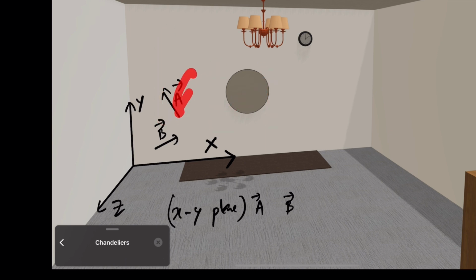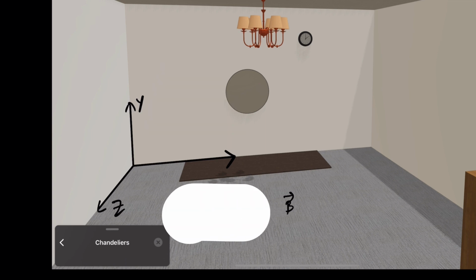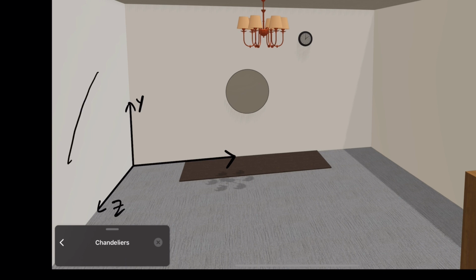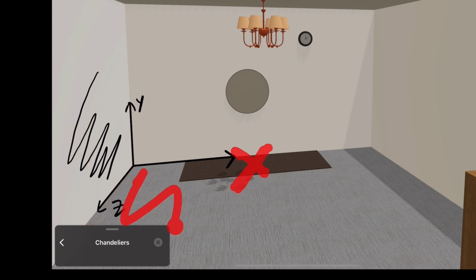If I say yz plane, the yz plane is the plane containing the y axis and z axis. This wall is the yz plane. For xz, this floor is the xz plane.